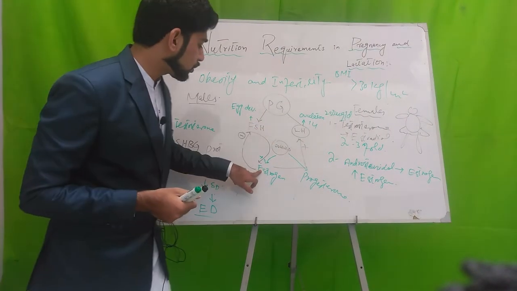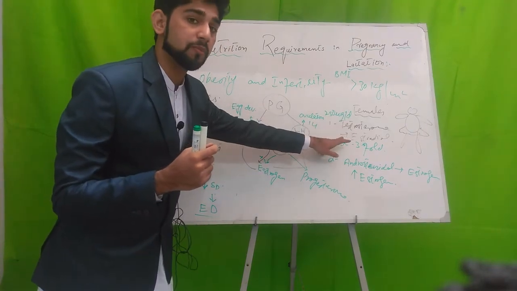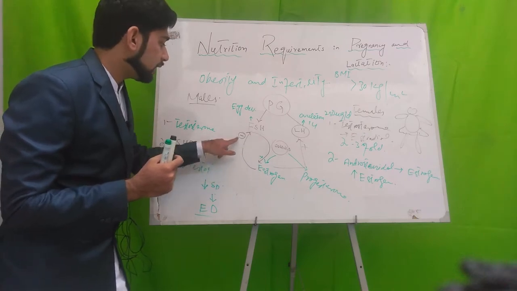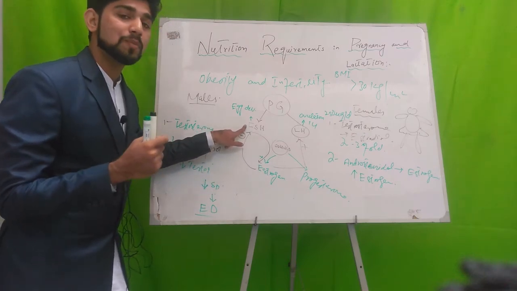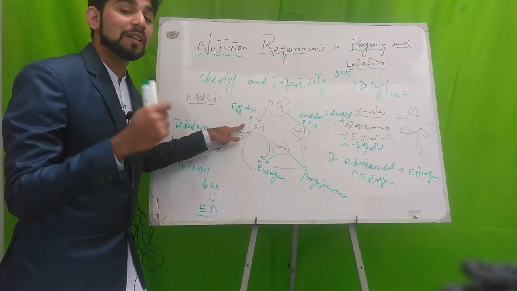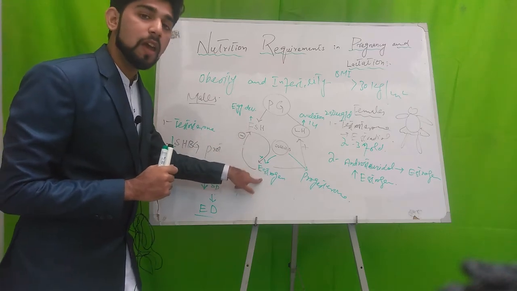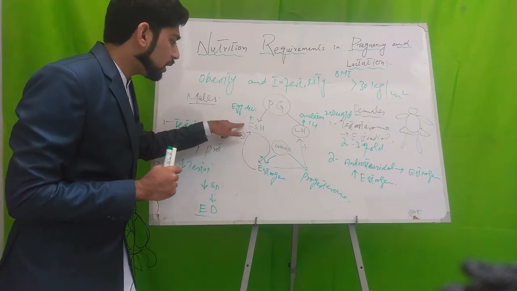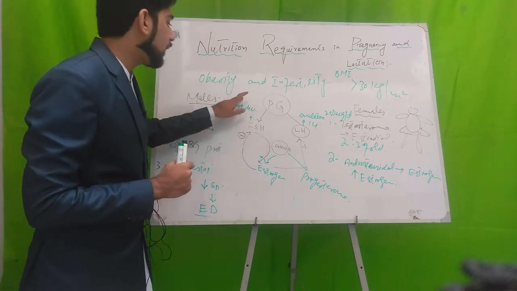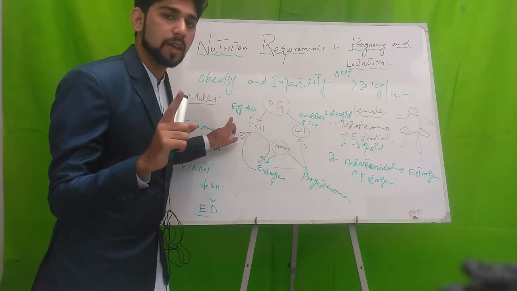Now, the level of estrogen is increased in obese females. When the estrogen level increases, the inhibiting effect on follicular stimulating hormone increases, so its release decreases. When there is a decrease in follicular stimulating hormone, egg development will not occur. That's the first effect.